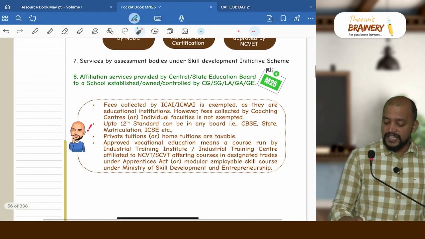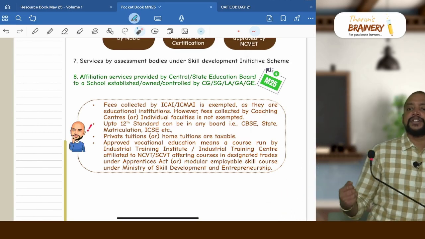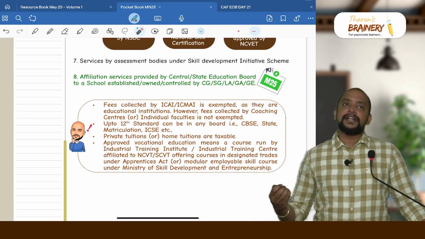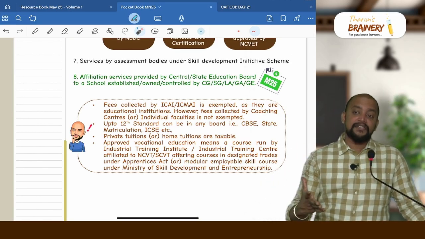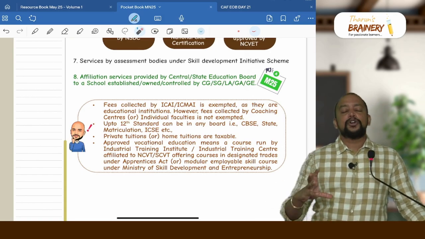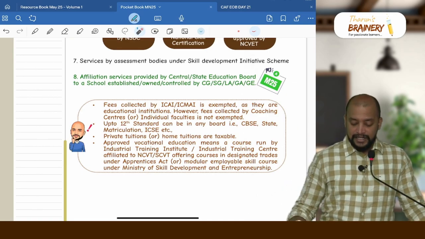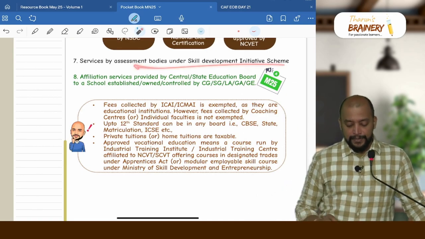Then services by assessment bodies under the skill development initiative. Under the skill development initiative, they will provide assessment, like evaluating the curriculum and suggesting changes. These assessment bodies, basically people from the industry, will receive some money from the Government of India, and that will be exempted. That is the skill development initiative.